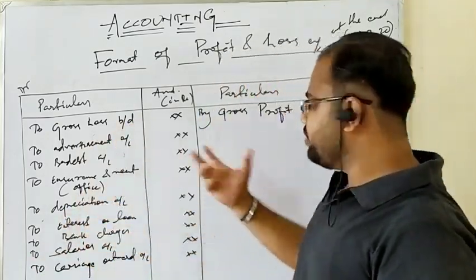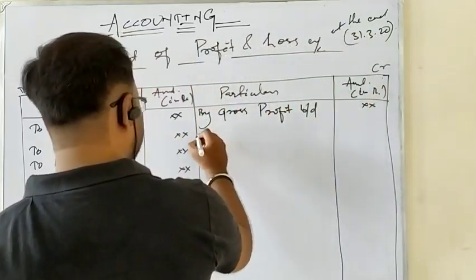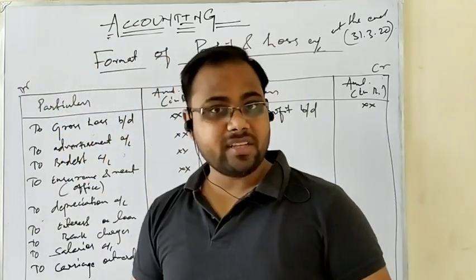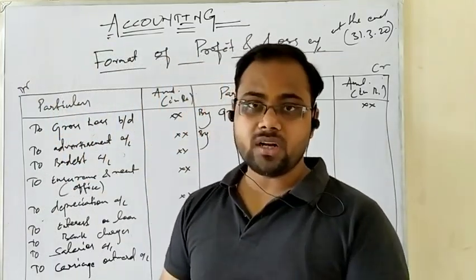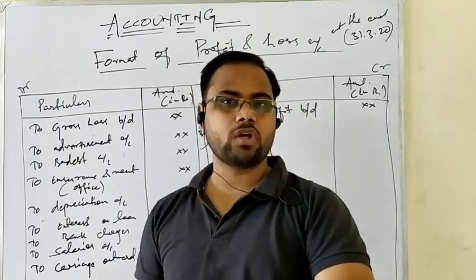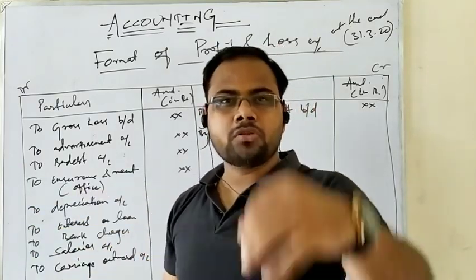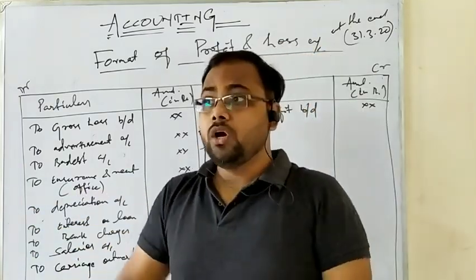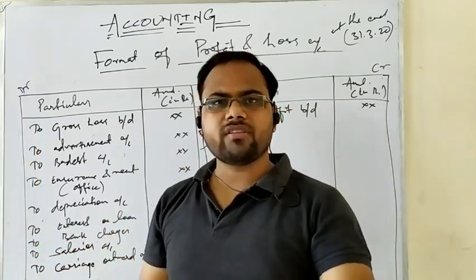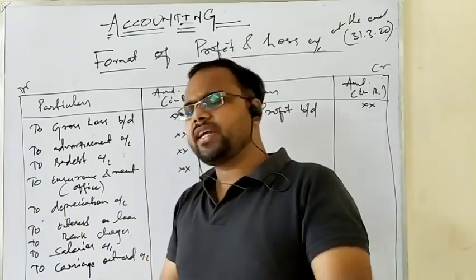So now we will go to the indirect incomes. When we categorize incomes into two parts, as I told you earlier, direct income and indirect income, direct income is only one, that is sales. So other than sales, all incomes are called indirect income. There is no need to think much about which kind of income can be indirect income. Very simple: any income that is not sales is indirect income. You can take any example.